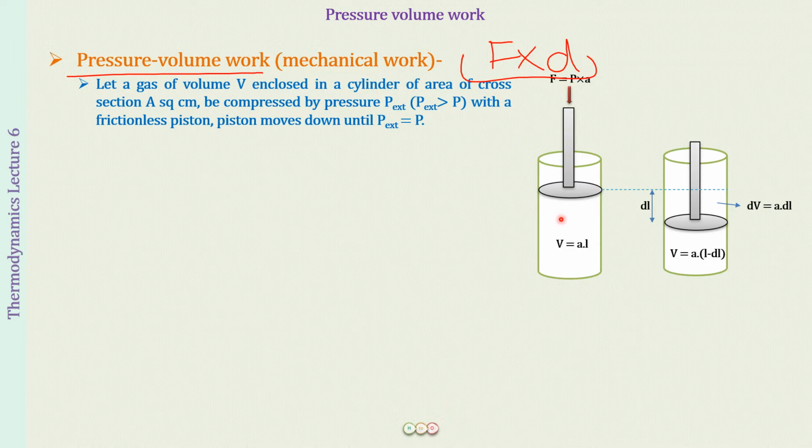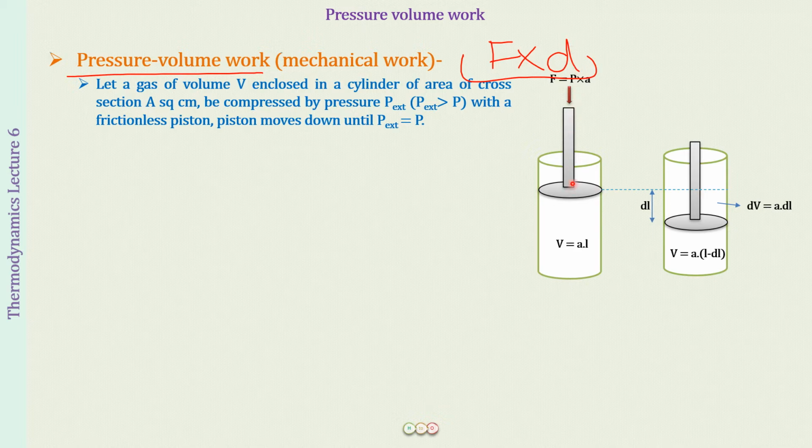So how can we compress this gas? The pressure of the gas is there, the external pressure is there. Well, this is not causing the piston to move anywhere. So I have to change the pressure, right? To compress the gas, I am going to put some pressure on the piston from outside.